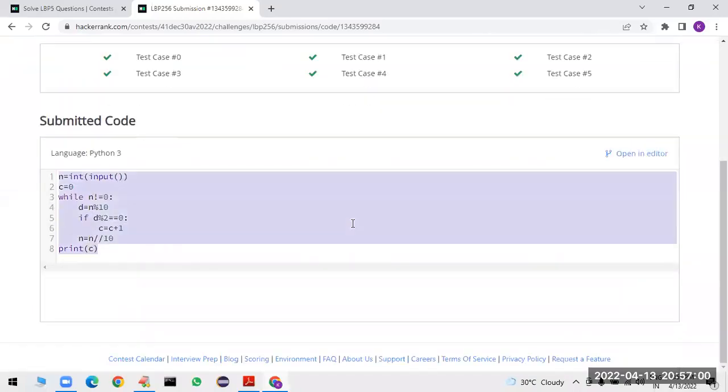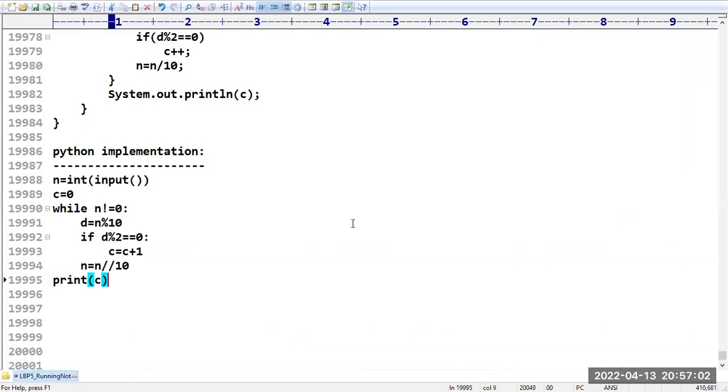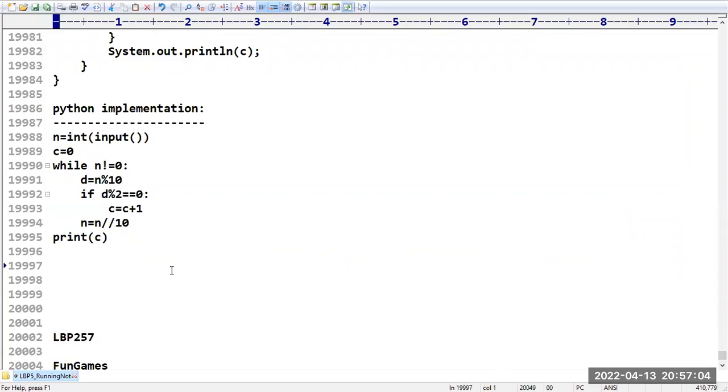So this is nothing but what we have. Sir, any doubts in these implementations? Please confirm.